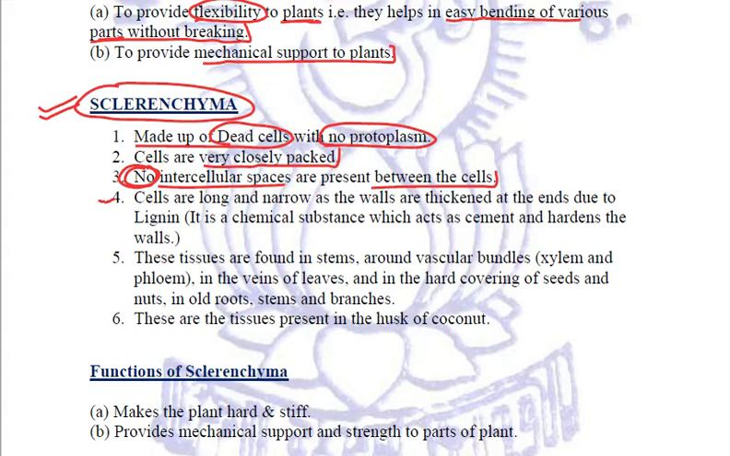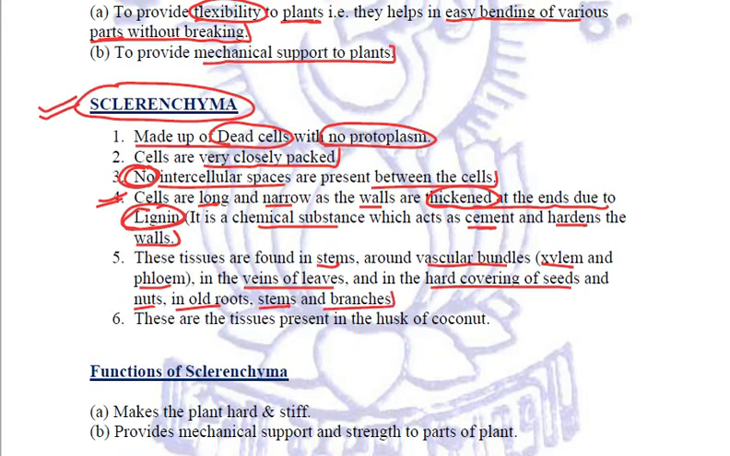Another quite important feature of sclerenchyma is that the cells are long and narrow and the walls are thickened at the ends due to a chemical substance called lignin. Now this lignin is a chemical substance which acts as cement and it hardens the walls, right? Now these tissues are found in stems around the vascular bundles, that is the xylem and phloem, in the veins of leaves, in the hard coverings of seeds and nuts, in old roots, stems and branches.